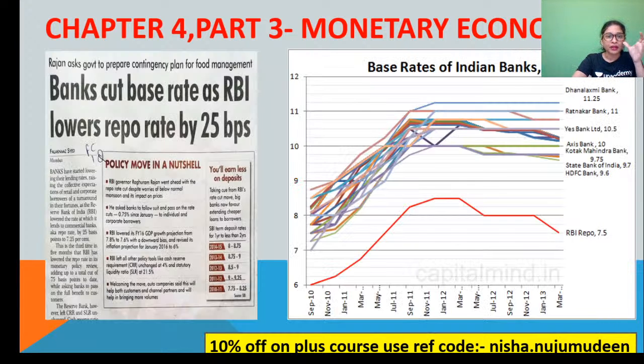Now, this is a newspaper clipping, guys, which I brought in to show you. If you see from the current affairs perspective, this is in the context of 2019 current affairs. This is December 2019, January 2020, that time. The banks were cutting the base rate as RBI was lowering the repo rate by 25 BPS. Remember, this is very, very important.